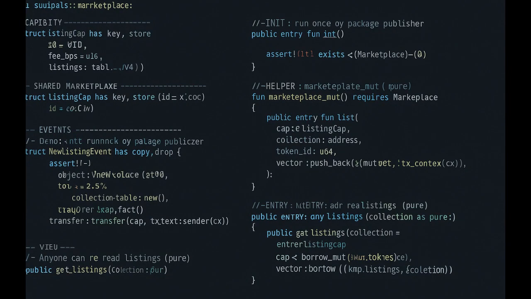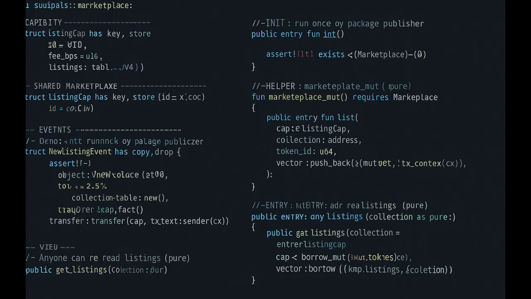Init creates two resources, the singleton marketplace and a listing cap. We immediately call transfer::share_object, locking its address forever at 0x0. Listing cap is transferred to the deployer. Their wallet is now the curator.